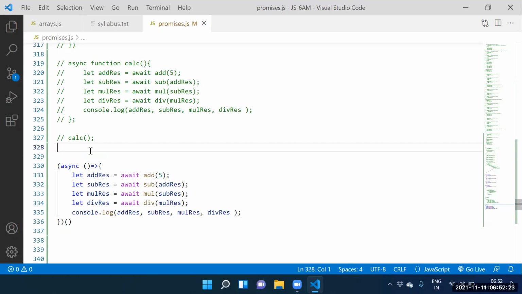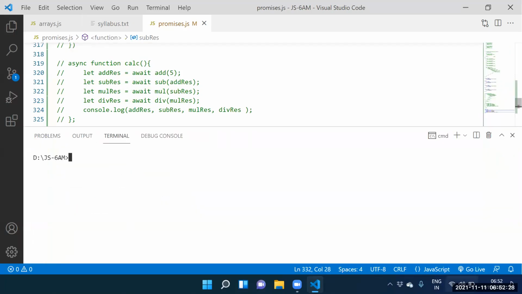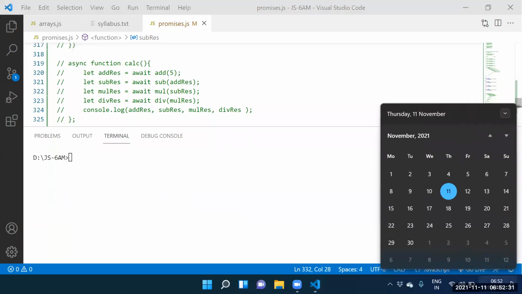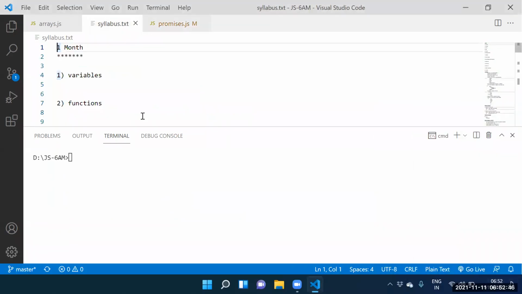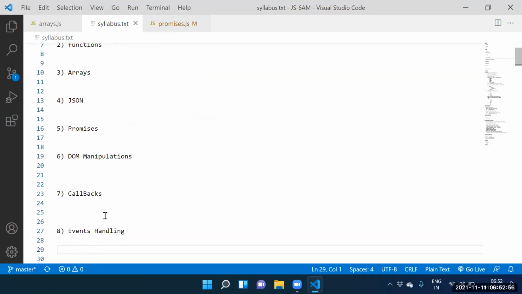Okay, now. Guys, can you practice this one? Please practice this one. On Saturday and Sunday, not lengthy hours. Saturday 3 hours I will take, Sunday 3 hours I will take. Can I take the DOM manipulations? Still so many topics are there in the syllabus. I hope promises will complete tomorrow. Tomorrow I will close the promises topic. Saturday, Sunday, I will take the DOM manipulations, same timing as the morning.